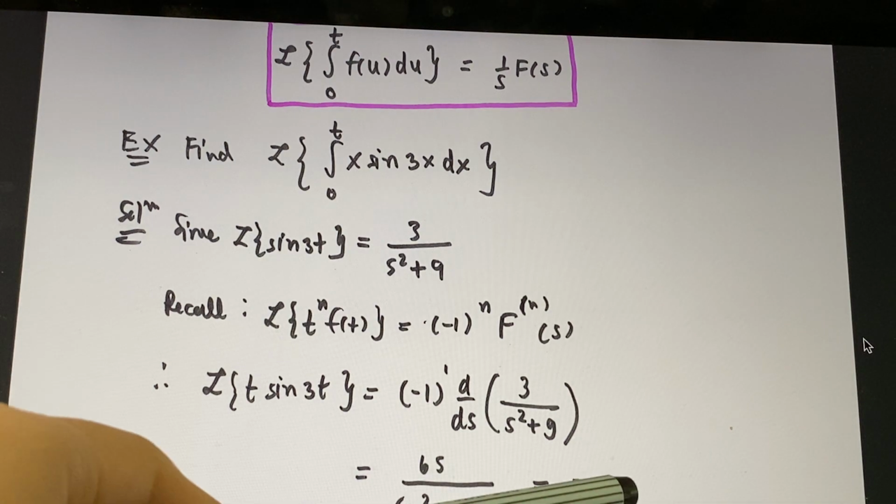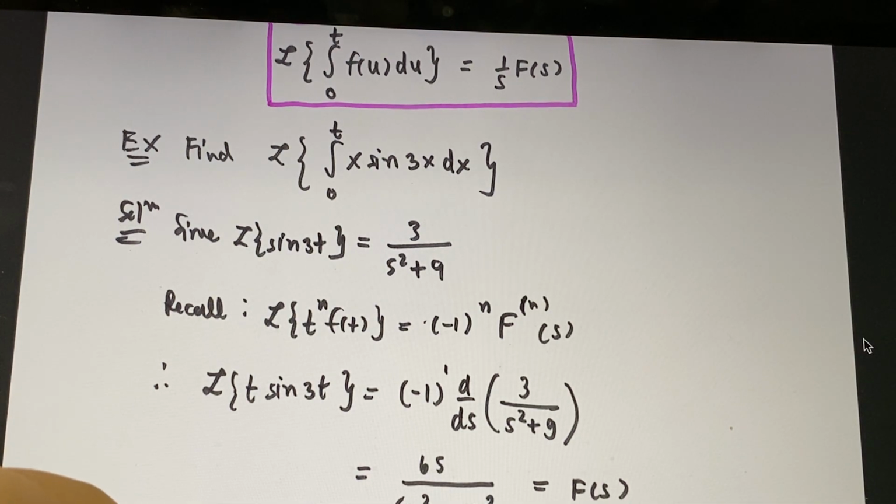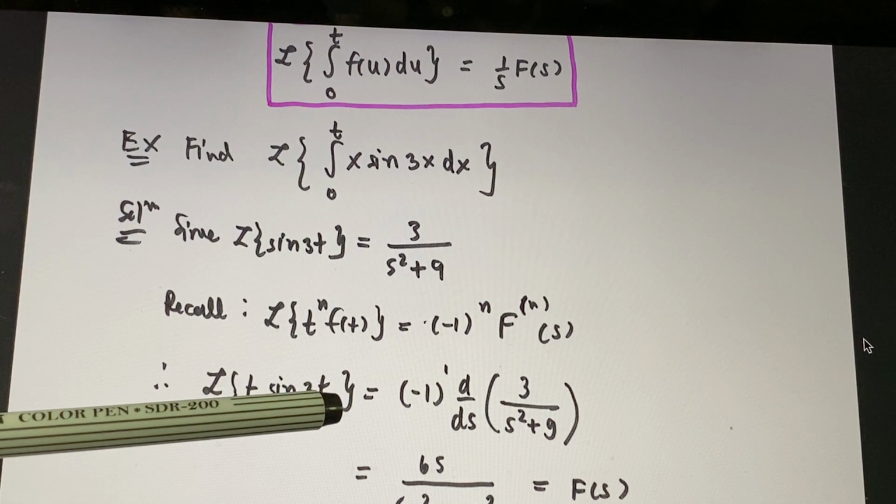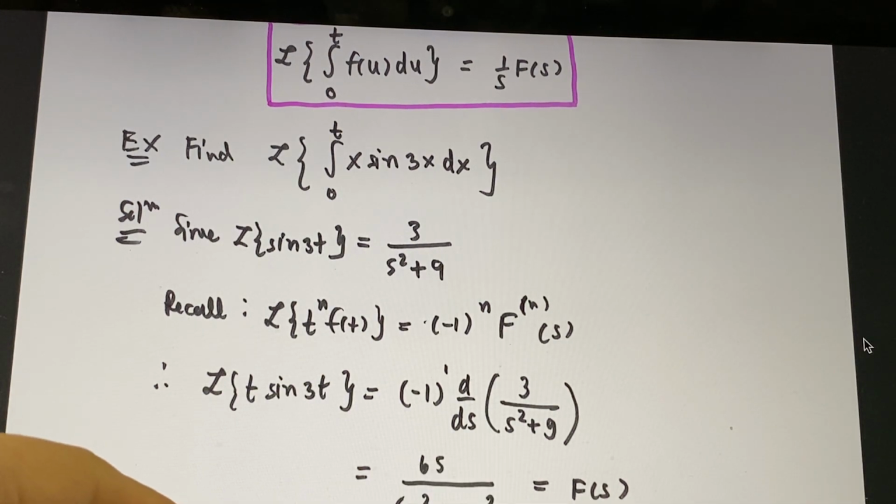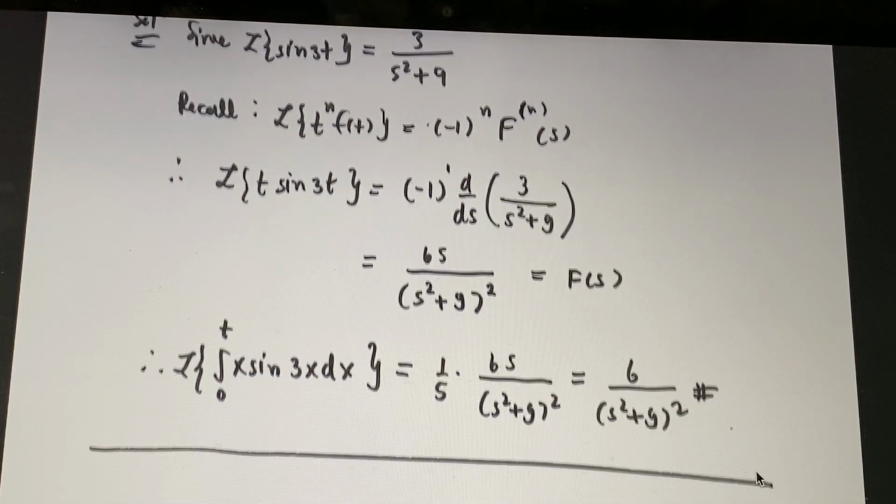Here we go. And now we just want to do the integration of the whole thing here from 0 to t, right? This is going to be exactly this function. So it should be F(s) divided by s. So we can cancel out the s. The final solution should be 6 divided by, oops, sorry, you don't see that.